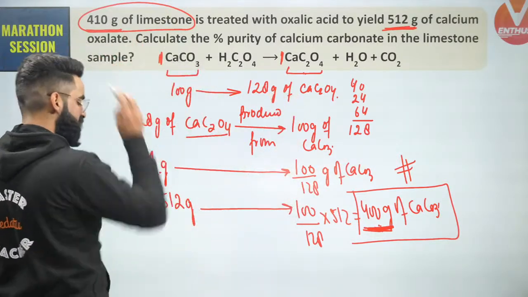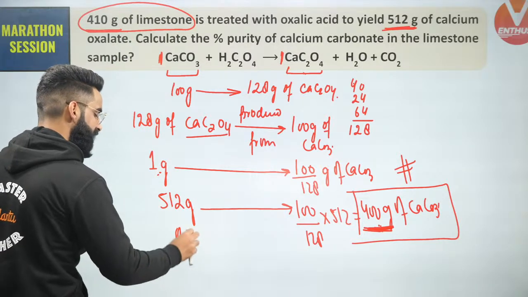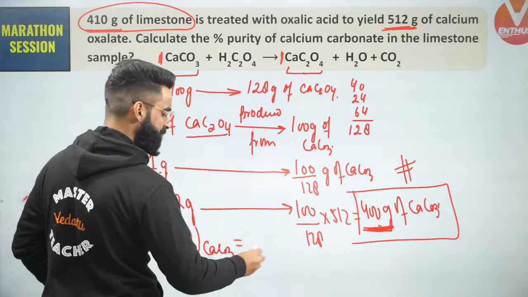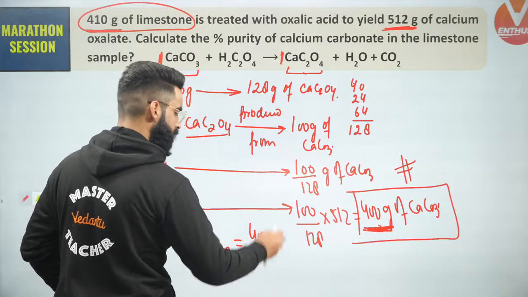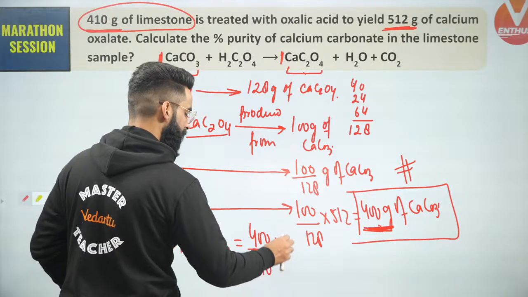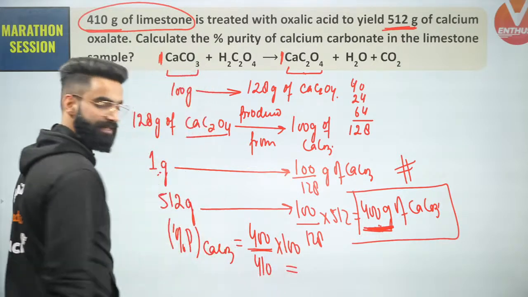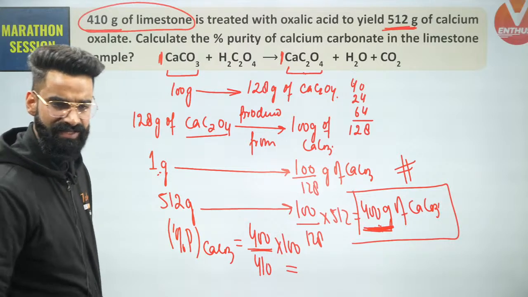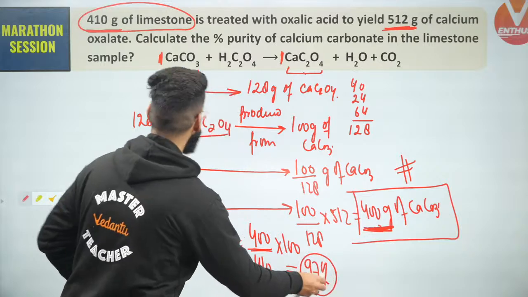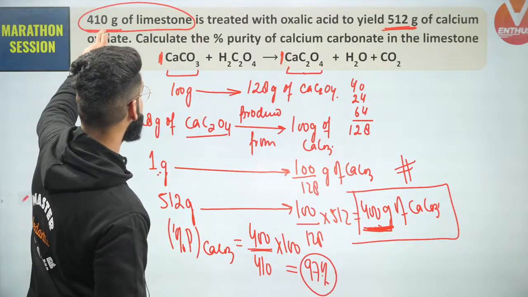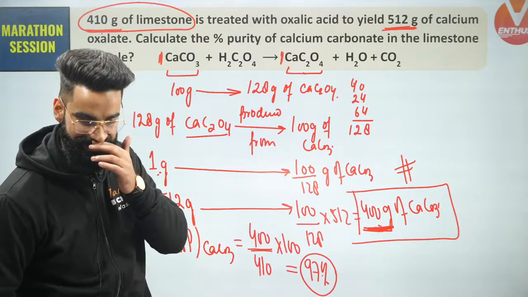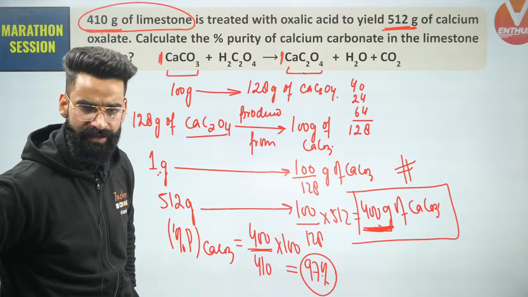I know the impure mass of the sample. I can easily calculate the percentage purity of calcium carbonate. Isn't it simply going to be the mass of pure calcium carbonate, which is 400, which I got to know through the stoichiometry, divided by the mass of impure sample, which is 410, multiplied by 100? You'll be getting the percentage purity of calcium carbonate right here. Yes, it is absolutely going to come as 97%. So 97% of this 410 grams of limestone is present in the form of pure calcium carbonate. Yes, correct.